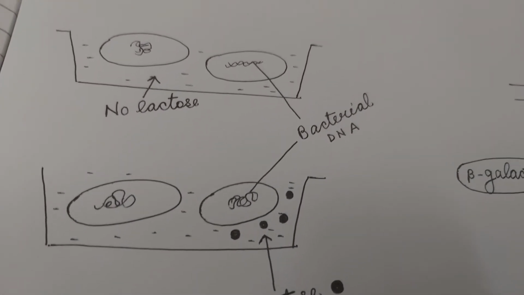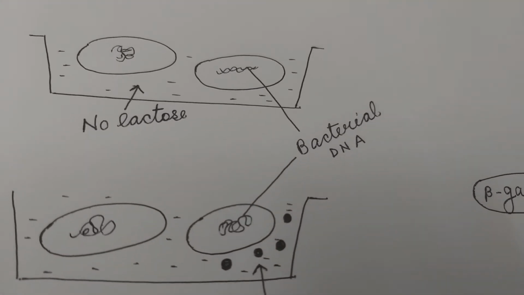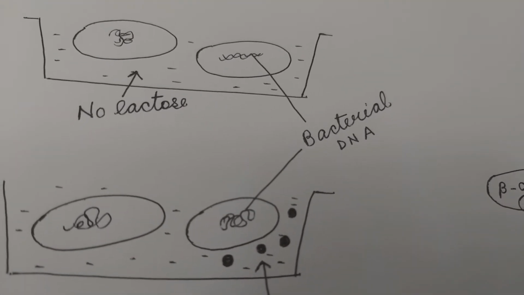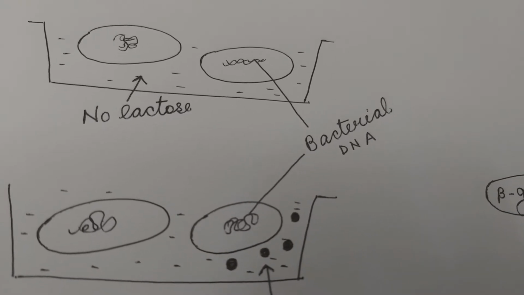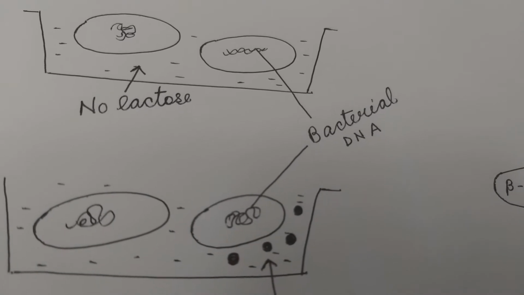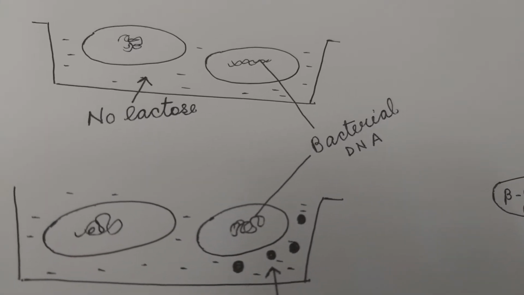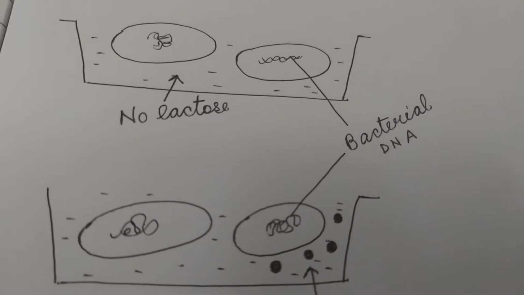They are grown in a culture medium in the laboratory. Bacteria have DNA; the genetic material is DNA. So the bacterial DNA, or bacterial chromosome, is shown in the diagram.